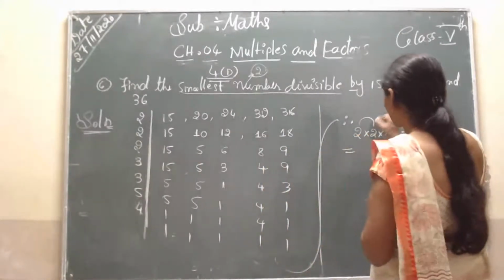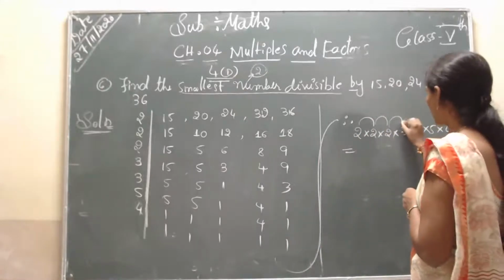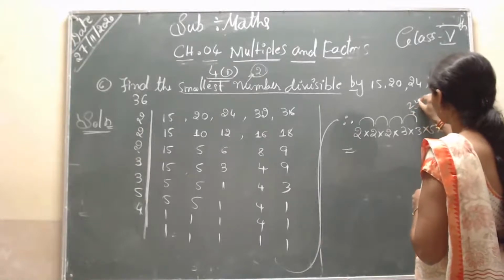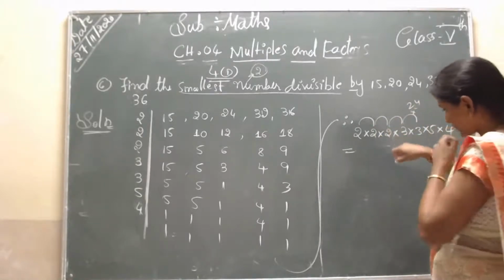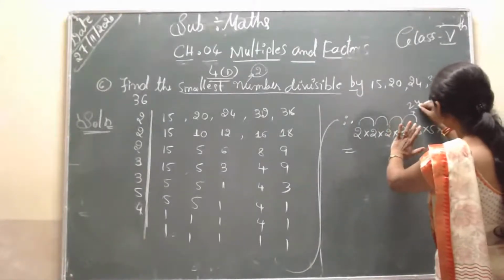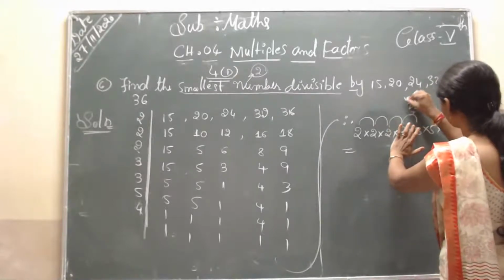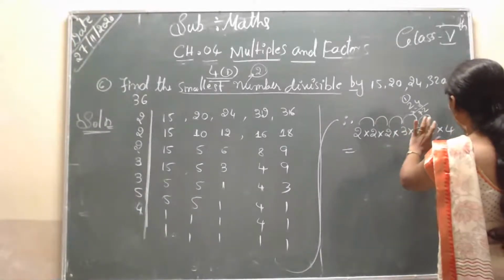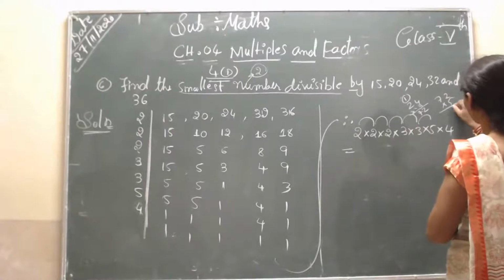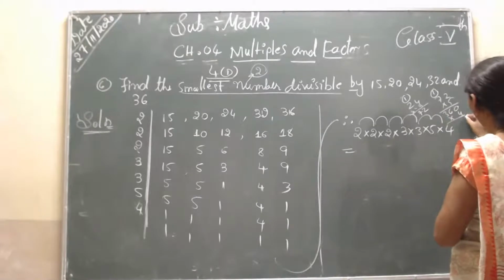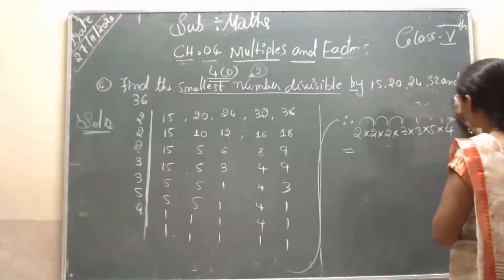Okay, students, 2 twos are what? 2 twos are 4. 4 twos are 8. 8 threes are 24. 24 threes are 72, so 72 fives are 360. Then 360 times 4 gives the result, students.